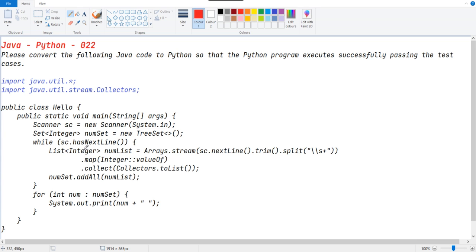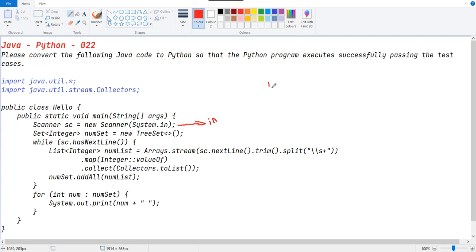What they have given is a scanner object for input, and then they have created a set, which is nothing but a TreeSet. It will accept only integer input and sort those values without duplicates.